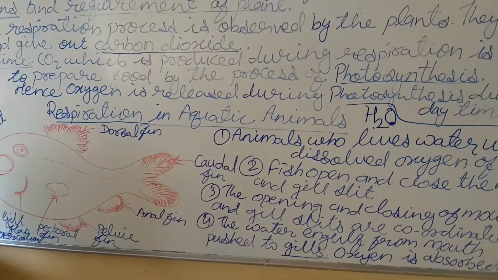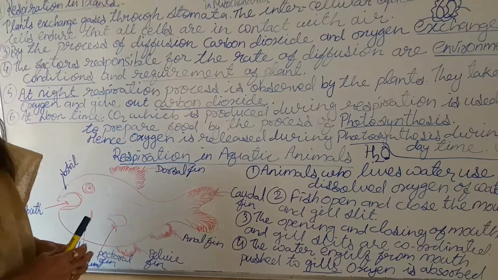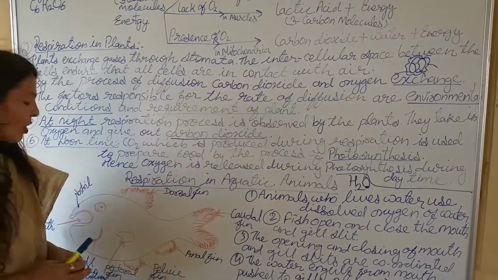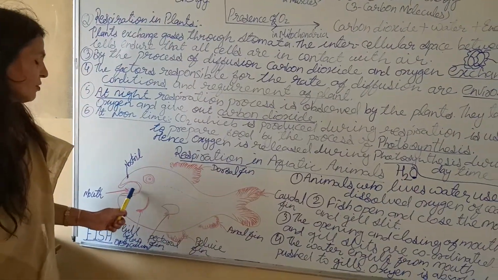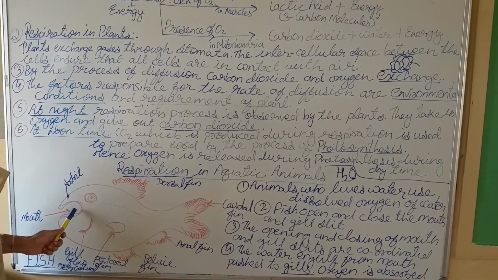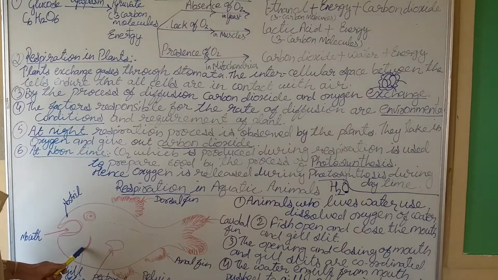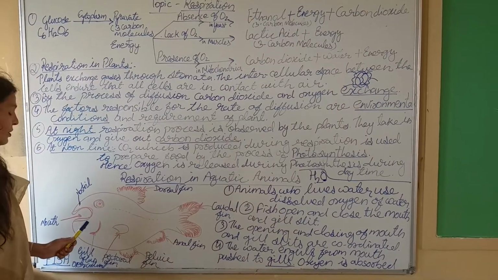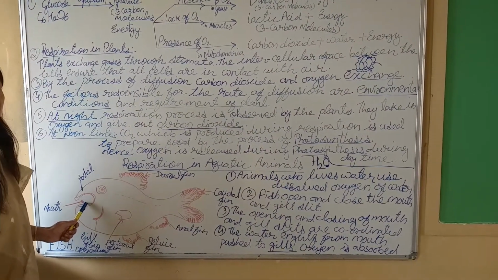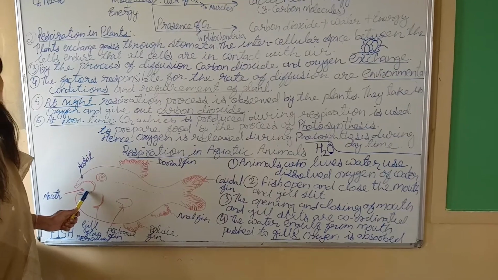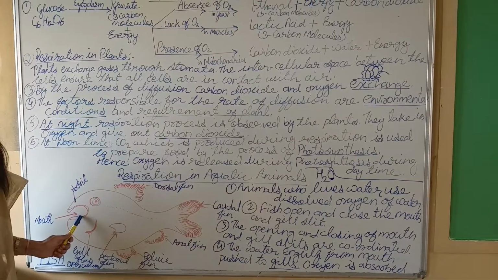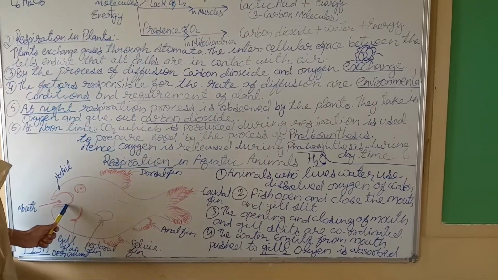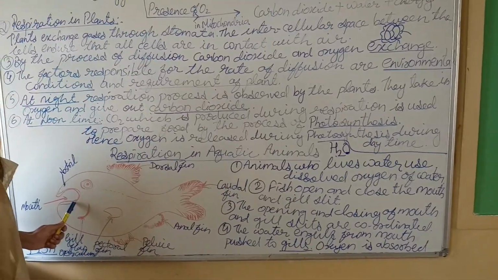Then there is one question in activity 6.7. How many times do fish open and close the mouth, and how many times do the gills open and close? And what is the rate of our breathing, human beings' breathing rate in 1 minute?